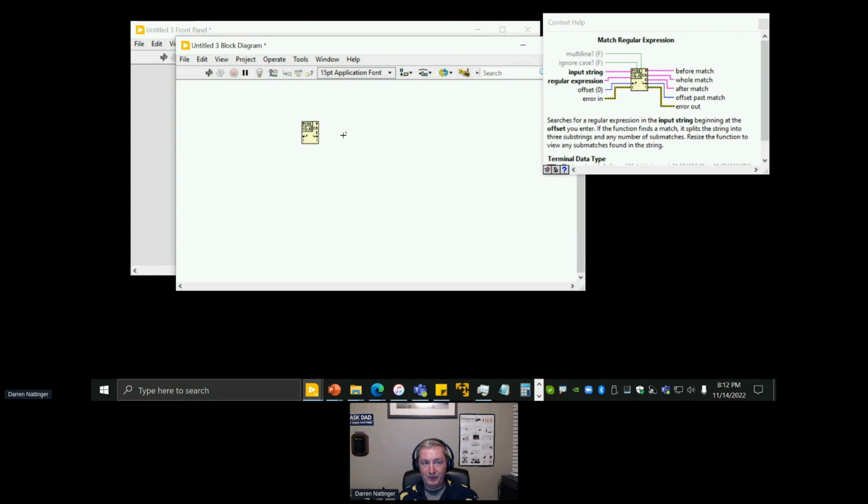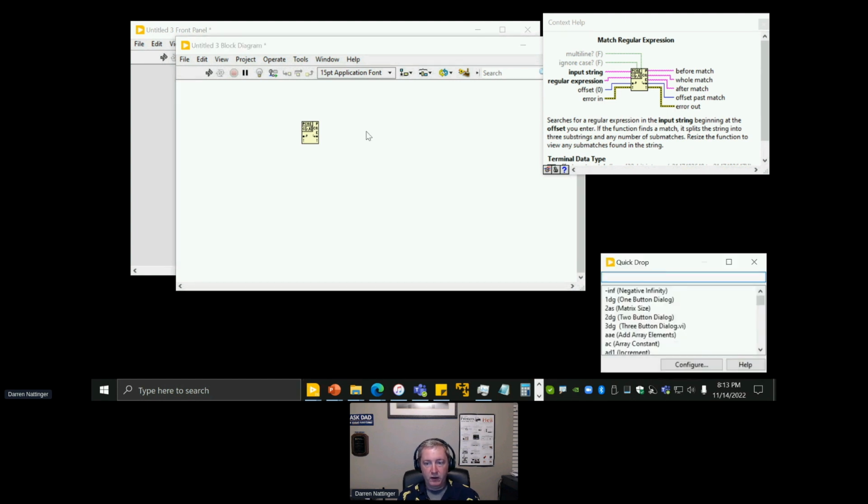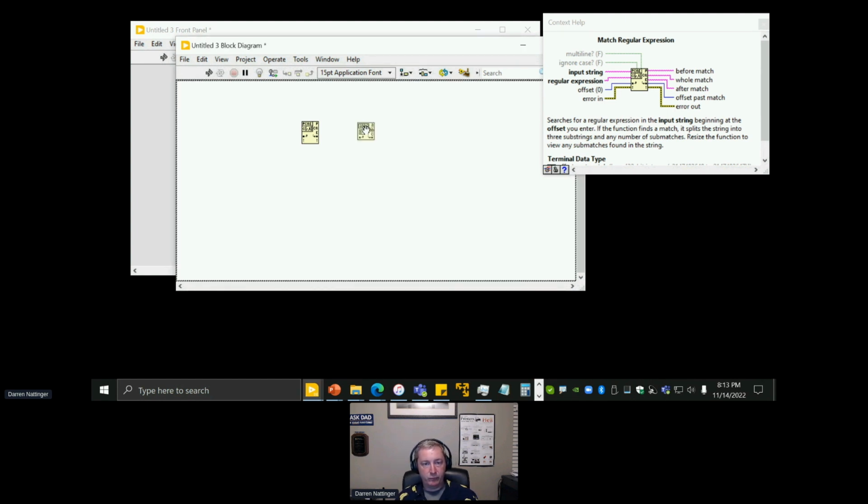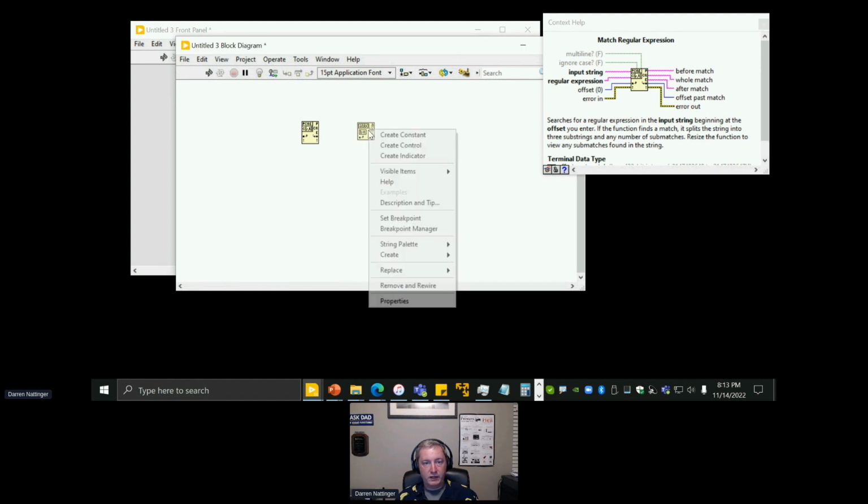But this is an example of an X node, which is a way to write LabVIEW G code to mimic the behavior of a built-in function. Let me show you what I mean. If you have a built-in function, like, let's say, match pattern, because that's a built-in function, I can right-click on it and I can see the normal menus on this function.